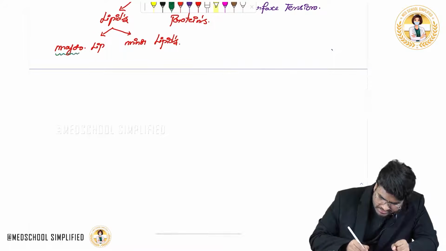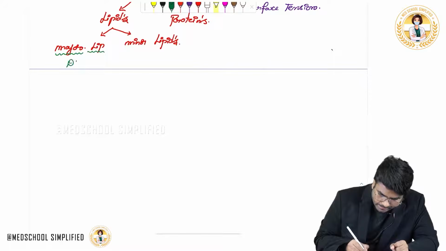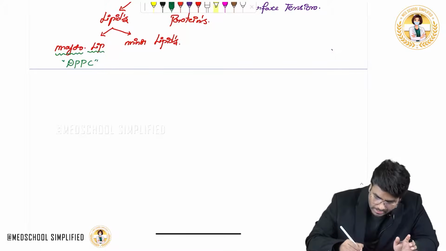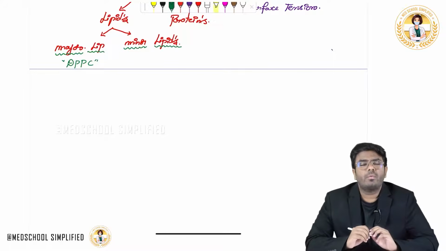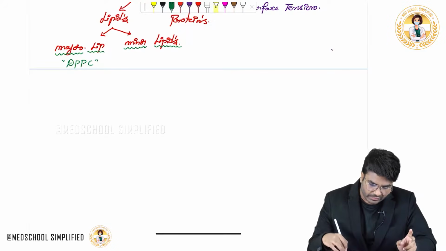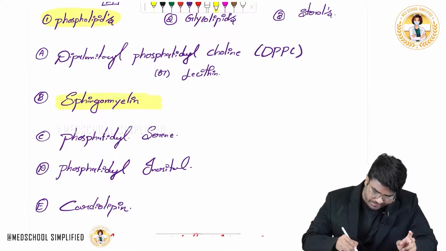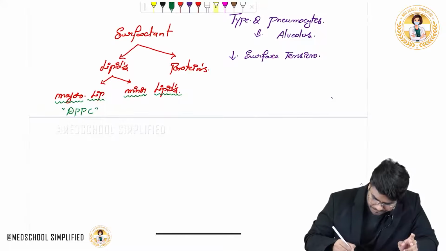What is the example of the major lipid? The major lipid which I am discussing here is dipalmitoyl phosphatidylcholine. And what is the minor lipid in the surfactant? The second phospholipid which we have discussed. Are you able to recollect this one? The second phospholipid is sphingomyelin, so sphingomyelin is the minor lipid.